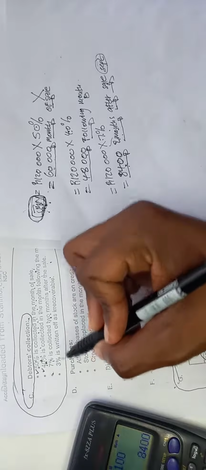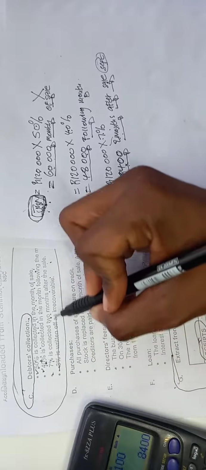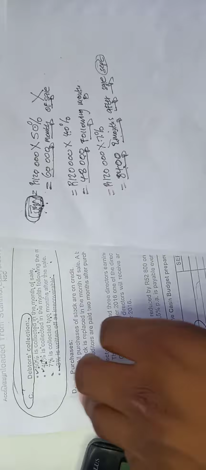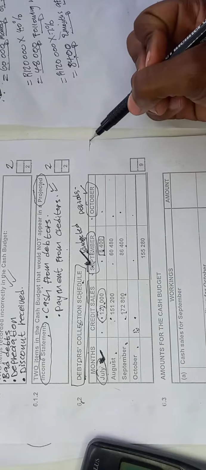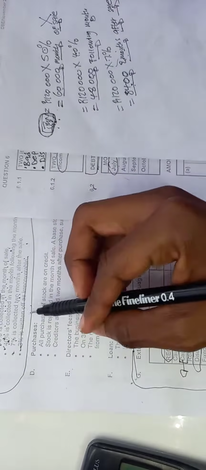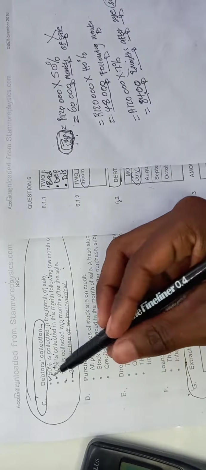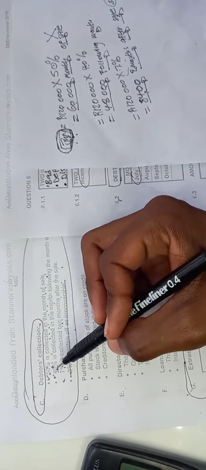The remaining is 3%, which is for bad debts. I will explain that some other day. That one only affects us if there was a bad debts column here, but there is no such column, so let's just forget about it. We focus on 3 percentages: 50, 40, and 7.